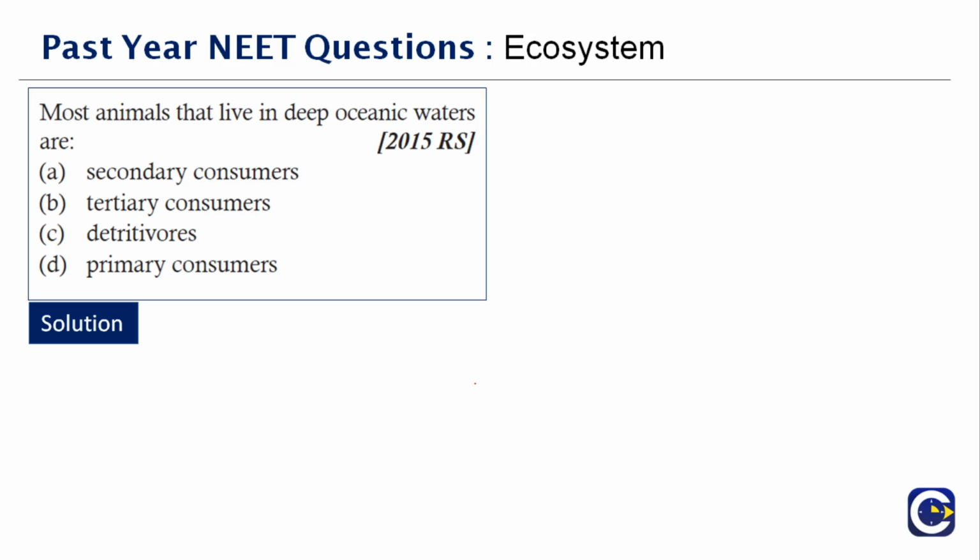Secondary, tertiary and primary consumers you find on land as well as in the ocean, but when you come to deep oceanic waters, what will you find there? You will find more dead organic matter. The deeper you go, the more debris you find. So we need organisms which consume that. So the correct answer is detritivores.